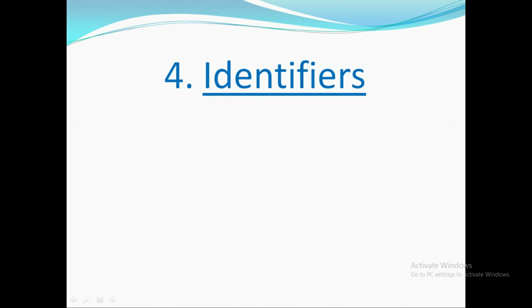The fourth token type is identifier. So what is an identifier? An identifier is used to define words. An identifier is used to identify variables, functions, methods, classes, modules and packages. For example, customer underscore name is an identifier. We can declare an identifier starting with the character underscore, but we cannot declare an identifier with a space.